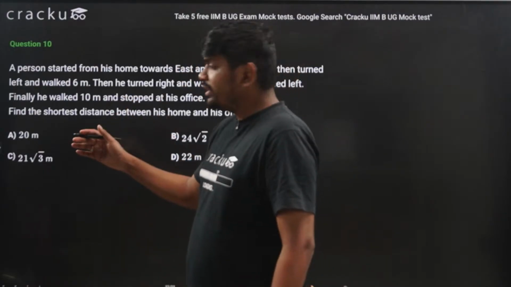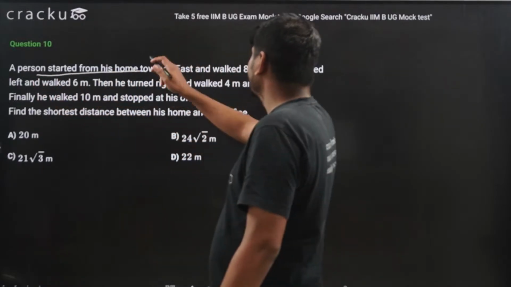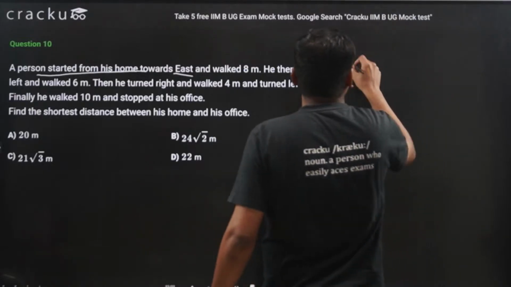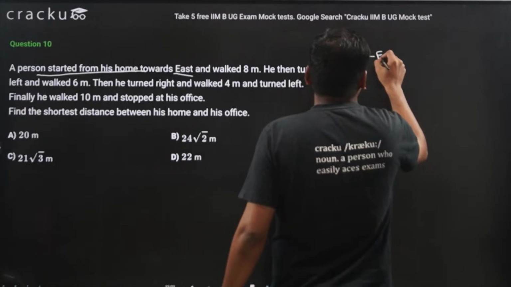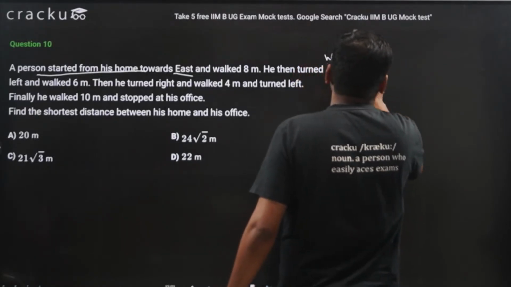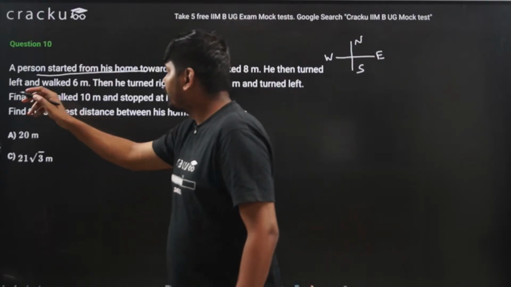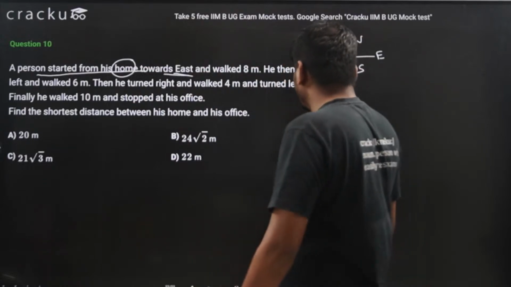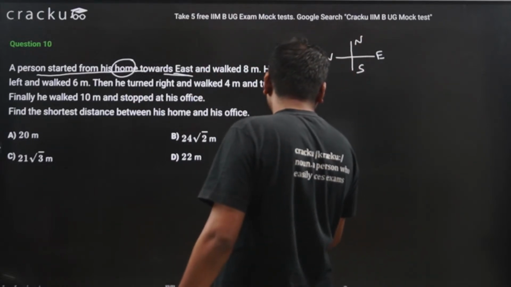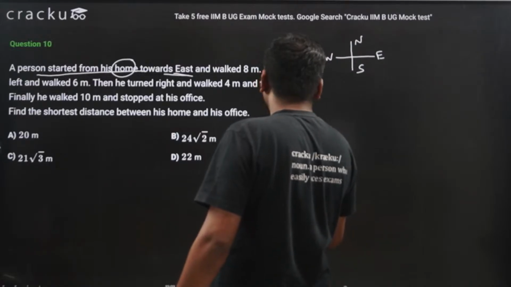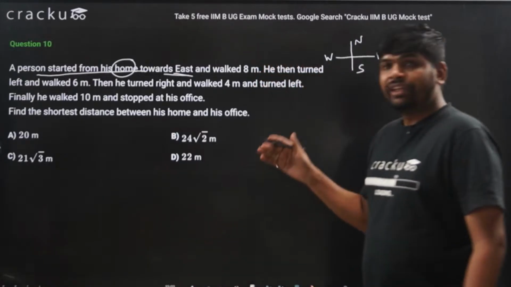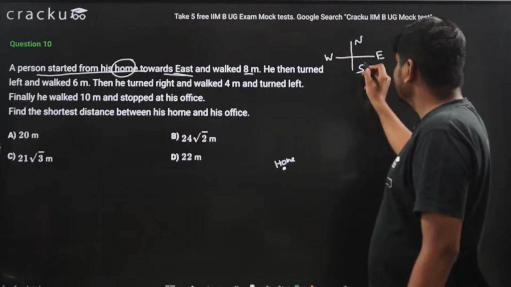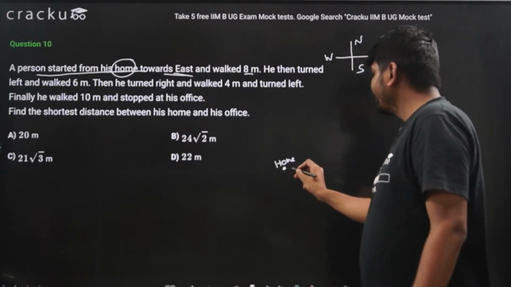So the question says, a person started from his home towards east direction. Before starting, I will make the diagram for the directions east, west, north and south for clear understanding. Suppose this is the home of the person, and he started walking towards the east direction and walked 8 meters. East direction is this direction.